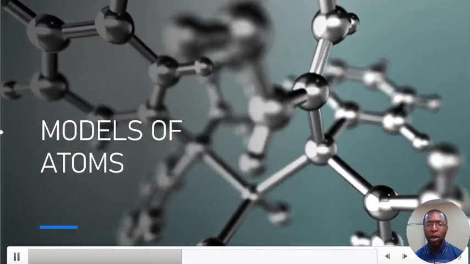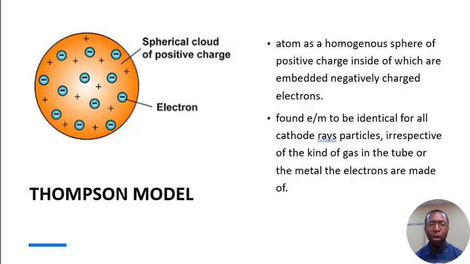Okay, let's look at the first model. Now, the first scientist that talked about the model of atom, or the structure of atom rather, is Thomson. Thomson was the first person to describe the structure of an atom.